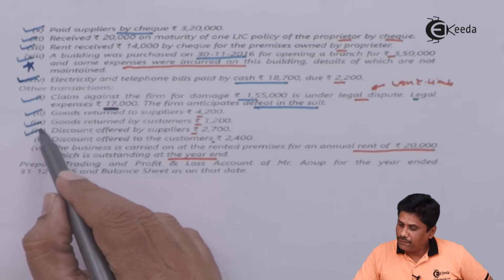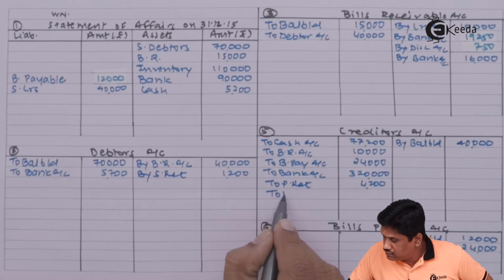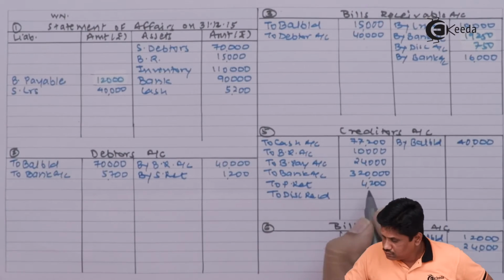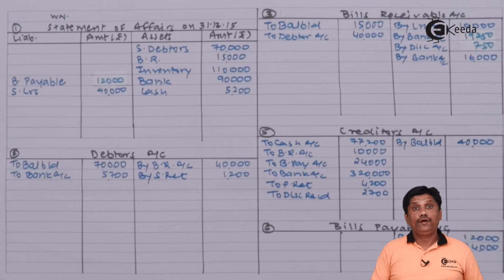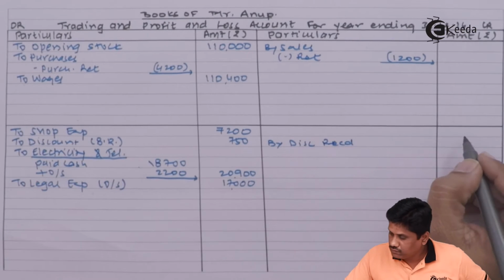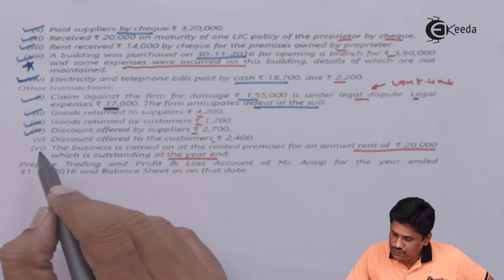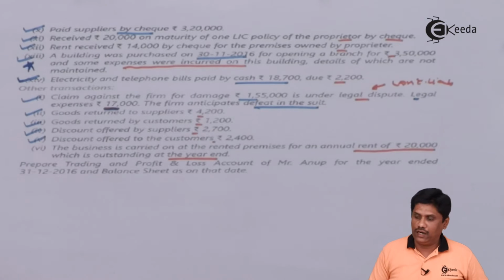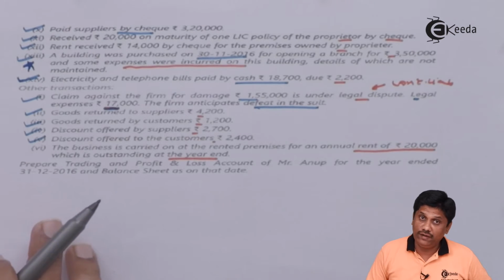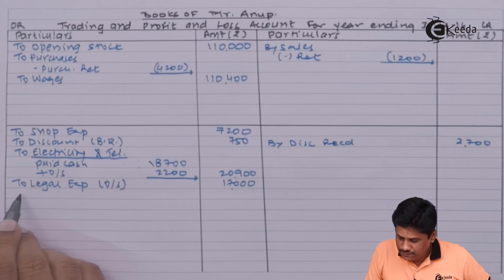Discount offered by supplier is discount received, creditors to discount received. In the P&L account on the credit side, by discount received. Discount offered to customers, 2,400, is discount allowed to debtors. Discount allowed account debit, to debtors account credit. So discount allowed we will debit to P&L.